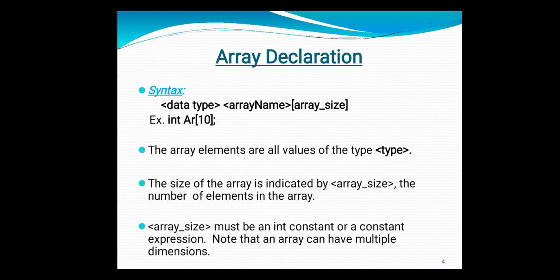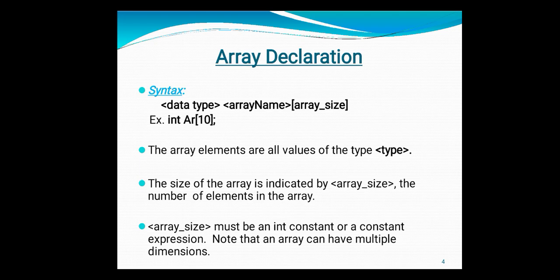The syntax of an array is: first you need to declare the data type, then the array name, and after that the array size. Here I am giving you an example: int AR[10], where the size is given in square brackets. Whatever the dimension of your array, that means the size of your array, is specified inside the square brackets.